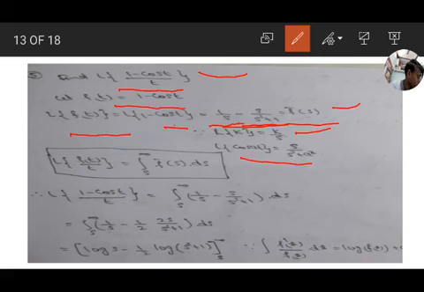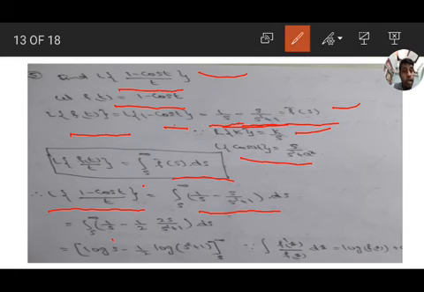And we have the formula L of f of t by t equal to integration from s to infinity of f bar s ds. Substituting in this formula, L of (1 minus cos t) by t equals integration from s to infinity of 1 by s minus s by s square plus 1. Here the integration of 1 by s is log s, but for s by s square plus 1, we don't have the formula directly.